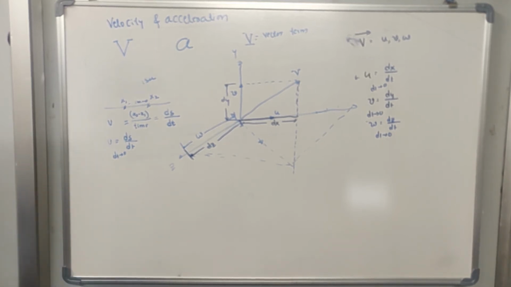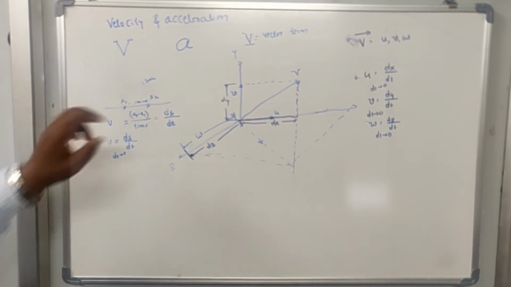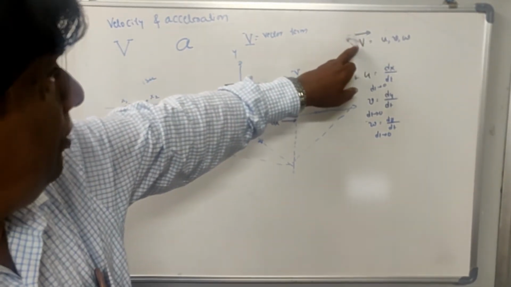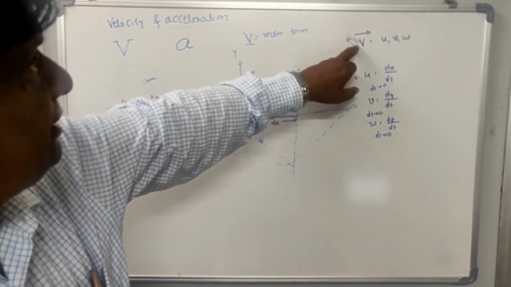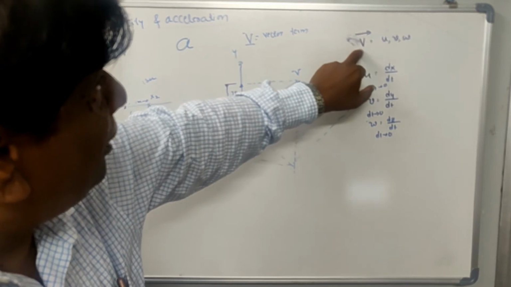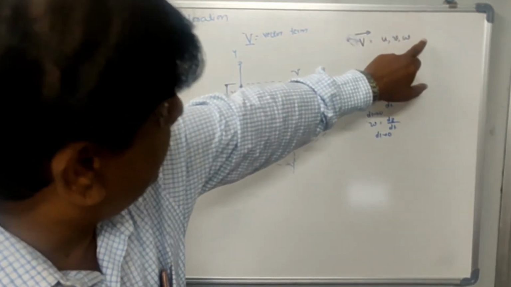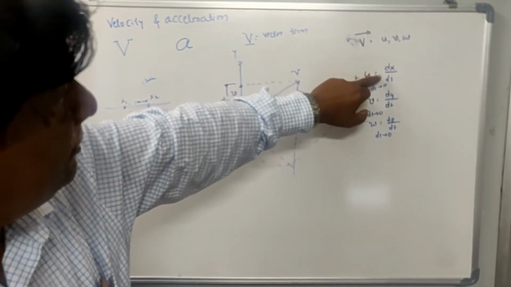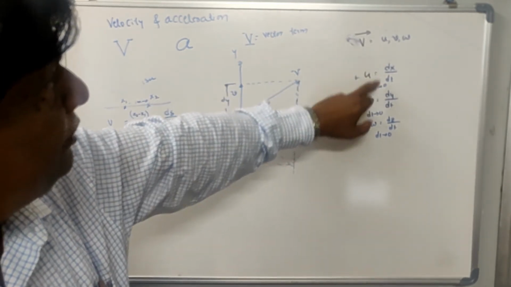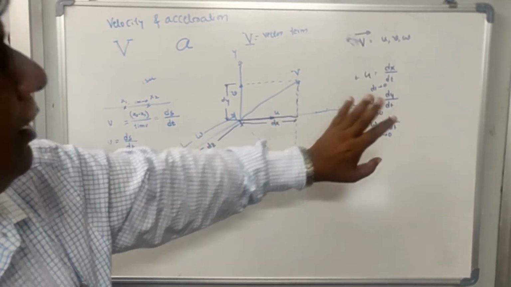u, v, w are the rectangular components of the velocity vector in space. V is the velocity in space, and its rectangular components are u, v, w in the directions of x, y, z. u is equal to dx by dt, v is equal to dy by dt, and w is equal to dz by dt.